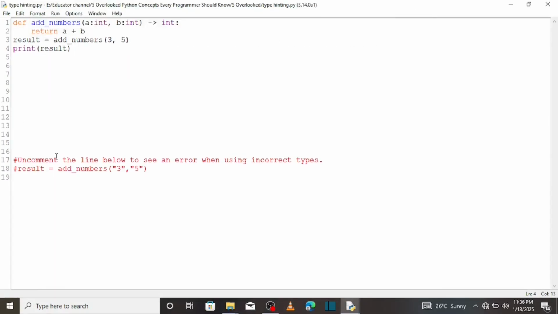I have one assignment left for you: change the line below to see an error when using incorrect types. Share the answer in the comments.